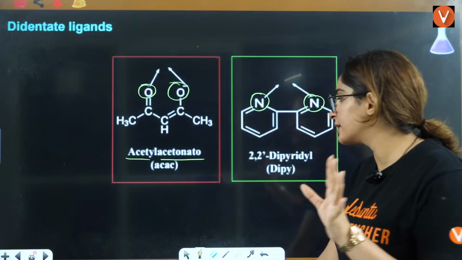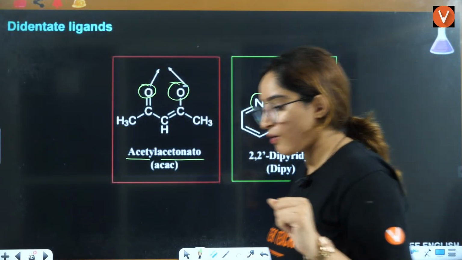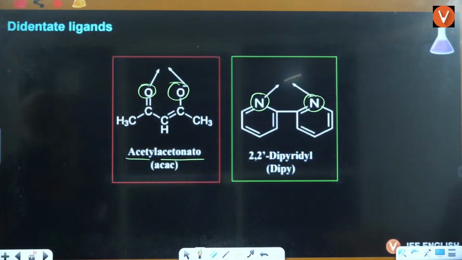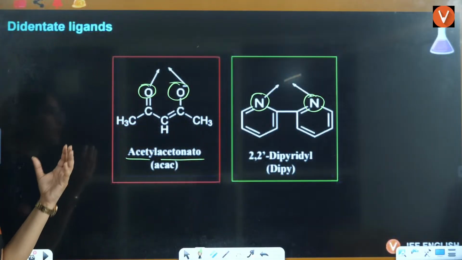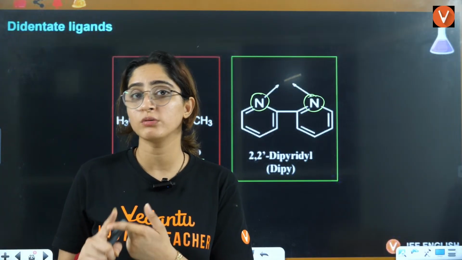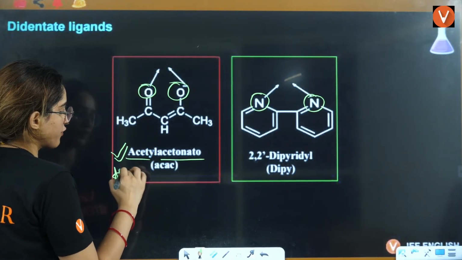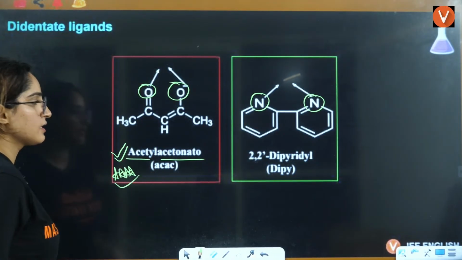They can ask you about this thing, either ethylene diamine or oxalato or acetylacetonato. This is also very important.